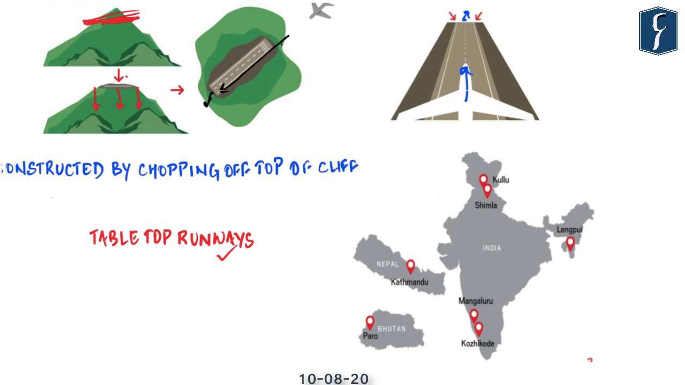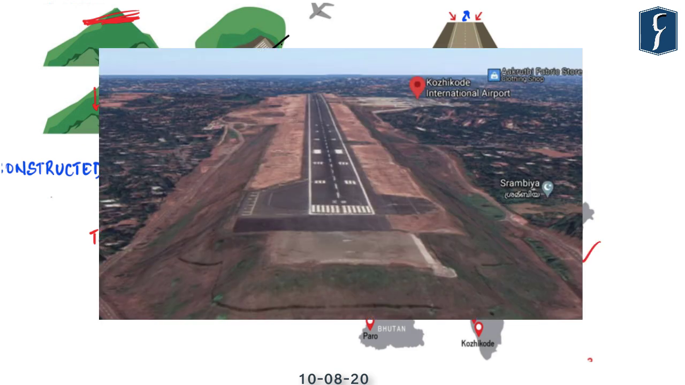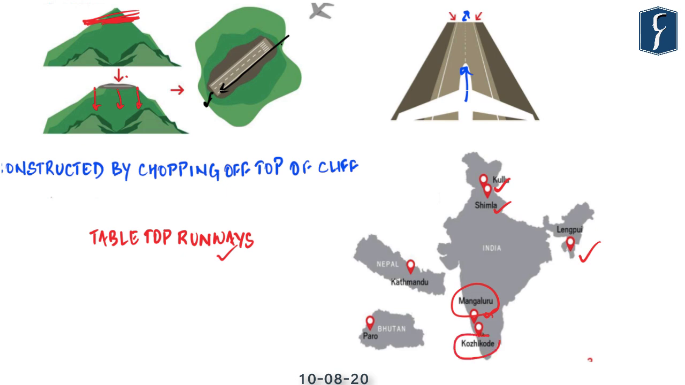At the same time, let us have a look at which other cities or towns have similar tabletop runways. Usually you will find them in hilly areas, starting with Kullu and Shimla. Lengpui Airport, the airport meant for Aizawl, Mizoram. Then Mangaluru, which faced a similar mishap in 2010, where again the aircraft overshot the runway. Then obviously Kozhikode, and then in the vicinity of India, Kathmandu and Paro Airport also have tabletop runways.